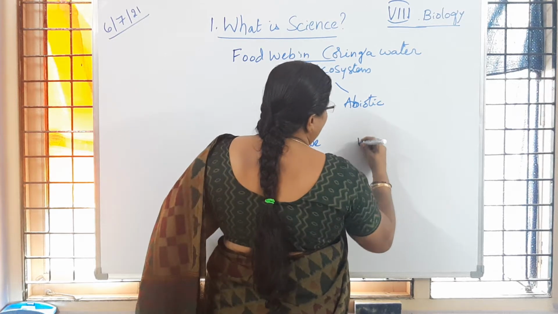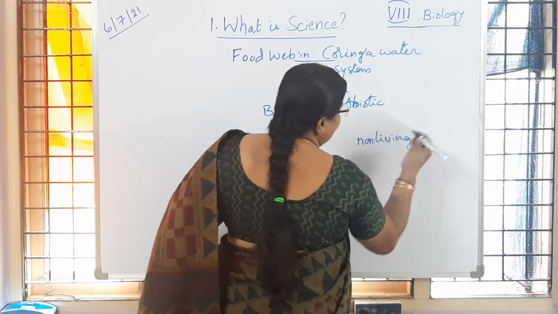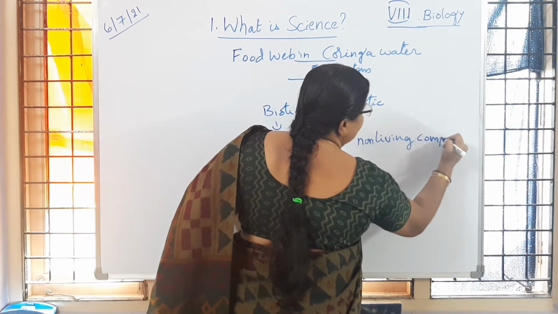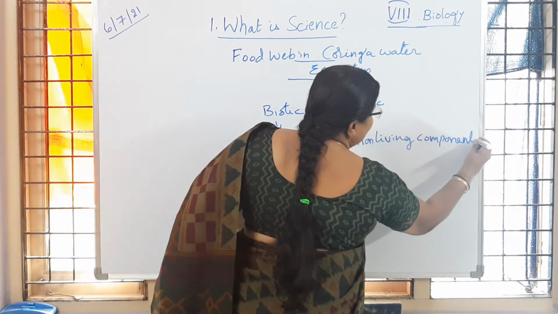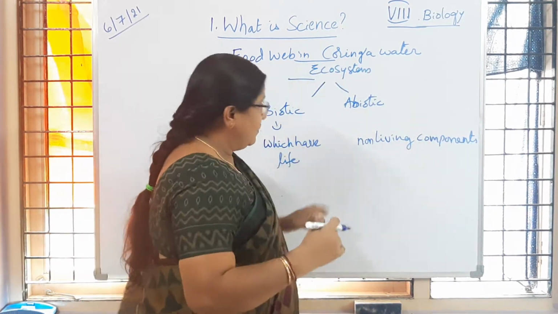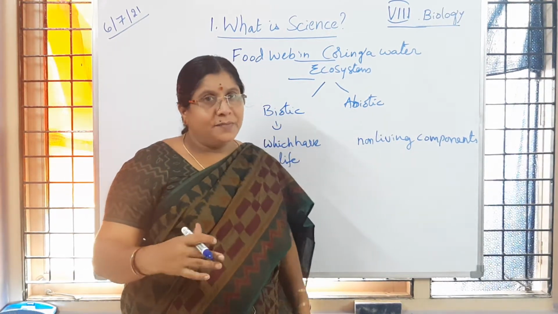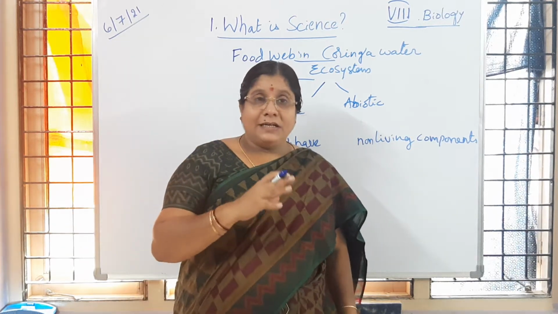Non-living components or factors we can also take. Are the non-living components the same in each and every ecosystem present all over the globe?